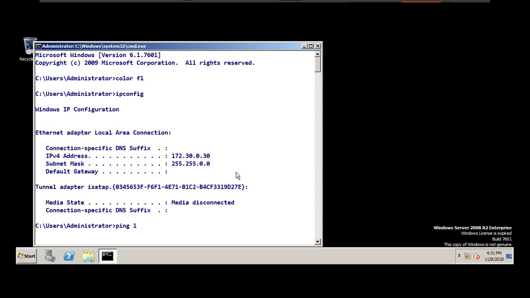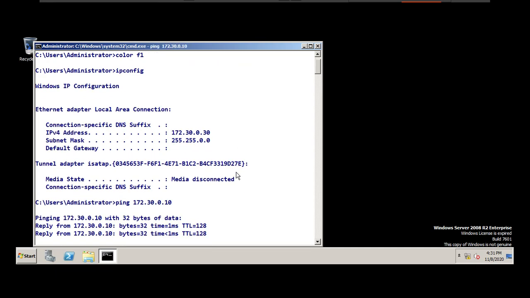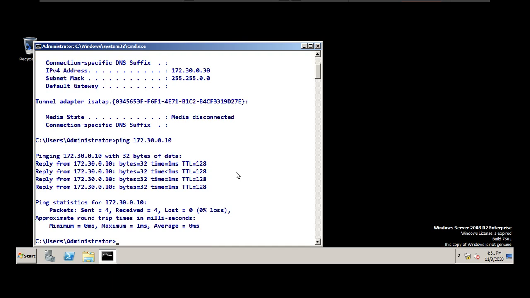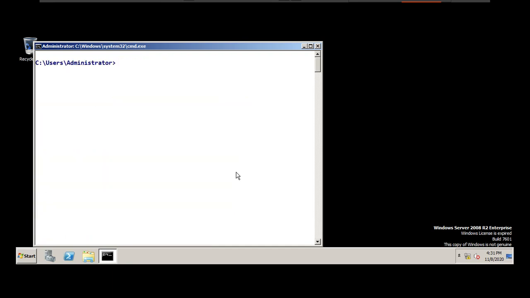I will check the connectivity before entering into the concept. Pinging 172.30.0.10, I am getting a successful reply. Thank you, system 1, which is not giving any problem.